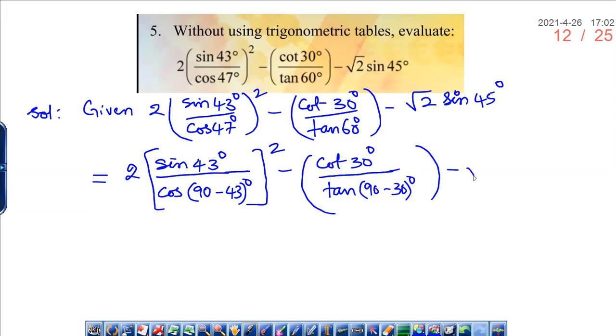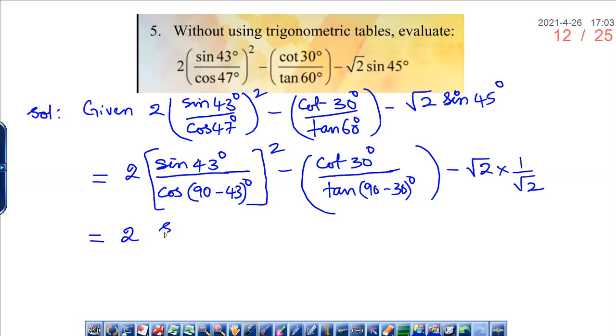And we know that sine 45 degrees, its value is how much? What is sine 45 degrees? It's 1 by root 2, sir. Right, 1 upon root 2. Suddenly we are talking about complementary angles, and when you got some specific angles which you have already learned, you forgot. So you have to remember it immediately.